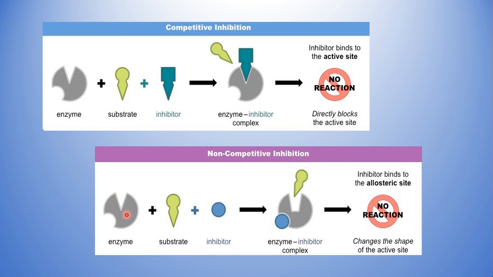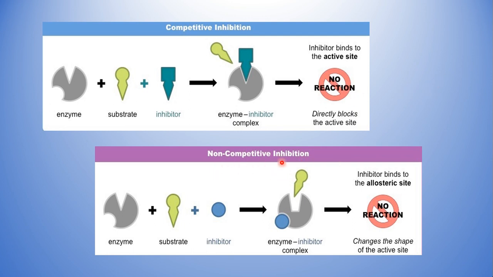So here is our enzyme. In competitive inhibition, you can see the substrate and the inhibitor have a similar shape, and these two fight or compete with one another to occupy the active site of the enzyme. What is this other site? It is some site other than the active site. Now what is happening here? The inhibitor occupies the active site. So obviously if the inhibitor binds to the enzyme, there will be no reaction. It directly blocks the active site, and there is no formation of products.